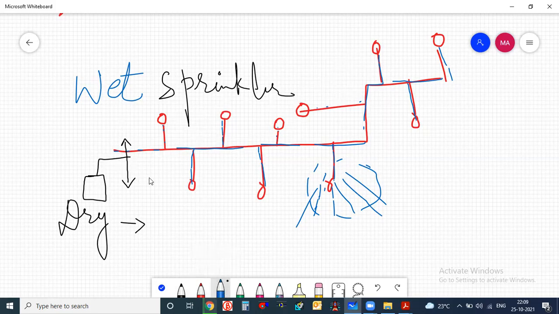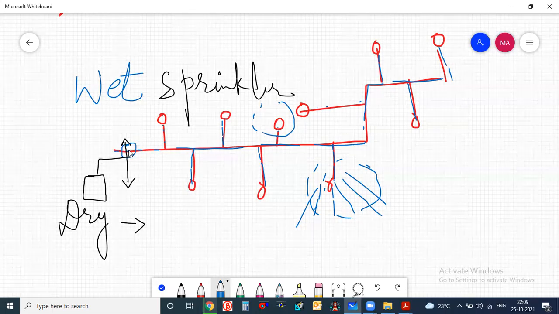Suppose any fire occurs in this region, what happens? There will be one valve kept here. The moment fire occurs, this valve will open and the water starts flowing here. So this is the difference between wet and dry sprinkler systems. The only difference is that one air compressor is kept, which will hold the water from entering the system because of the freezing area or the colder area.